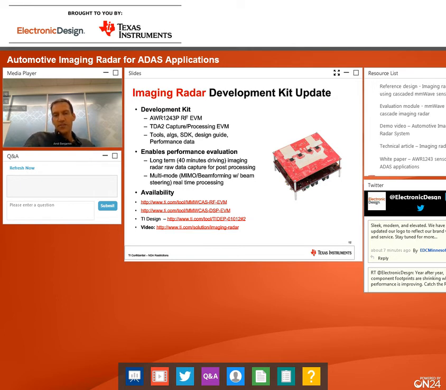All of the design files, all of the algorithms, everything that is needed to start designing an imaging radar or cascade product is online. TI believes that we are sharing all our knowledge online in order to make it easier for our customers to have a first step into adopting this very, very important technology.